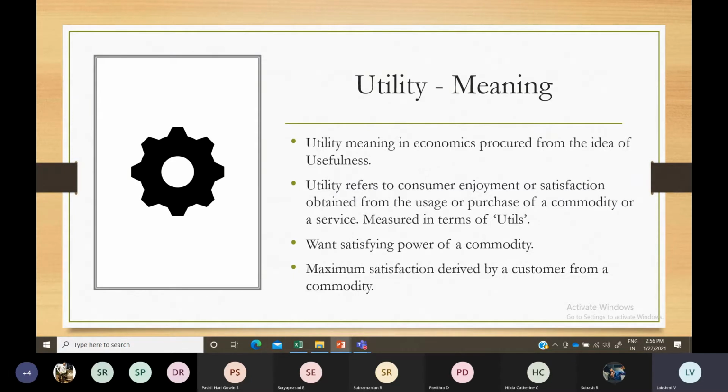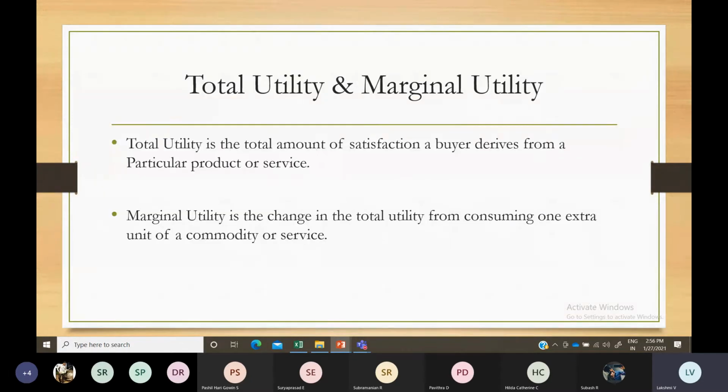It is usually measured in utils, and there are total utility and marginal utility. If you are consuming different units of a commodity and all the units together give you satisfaction, that is known as total utility, the aggregate. Marginal utility means if you consume additionally, one by one, then that is known as marginal utility.